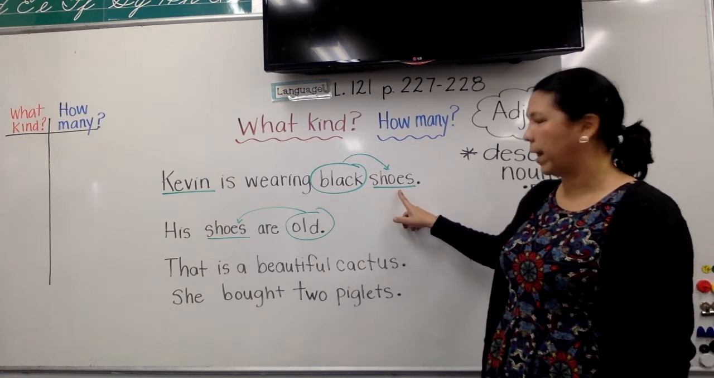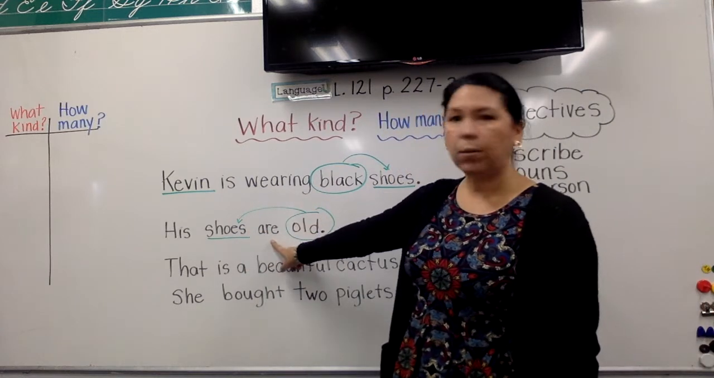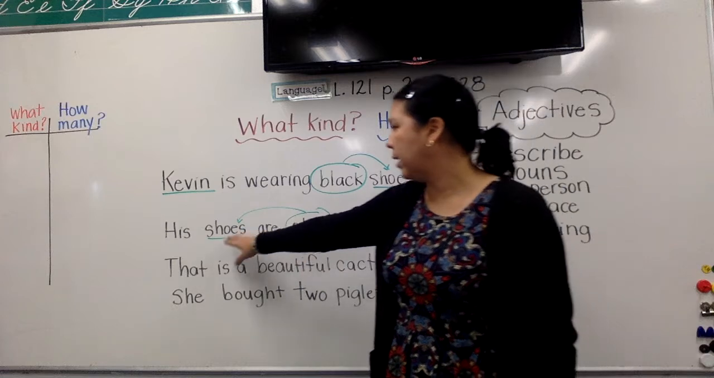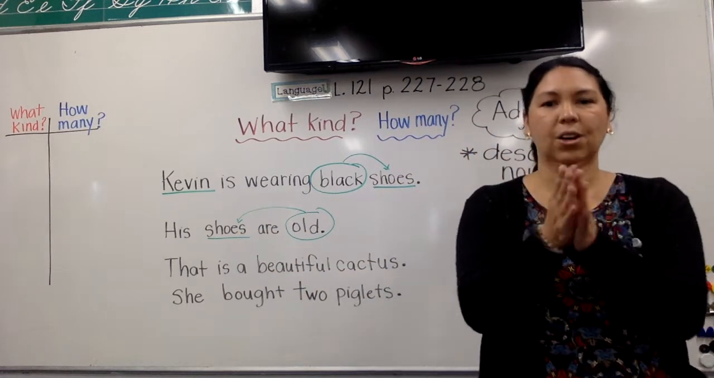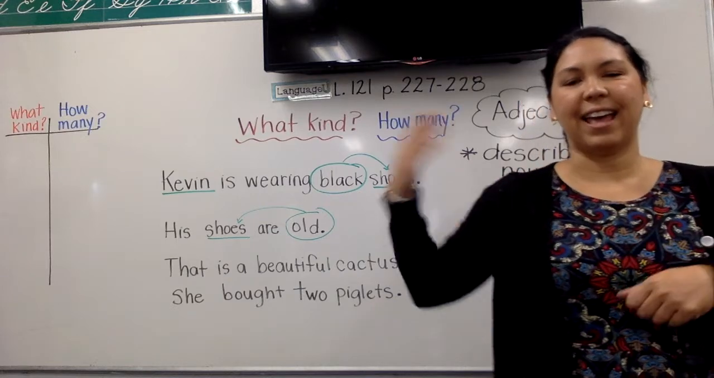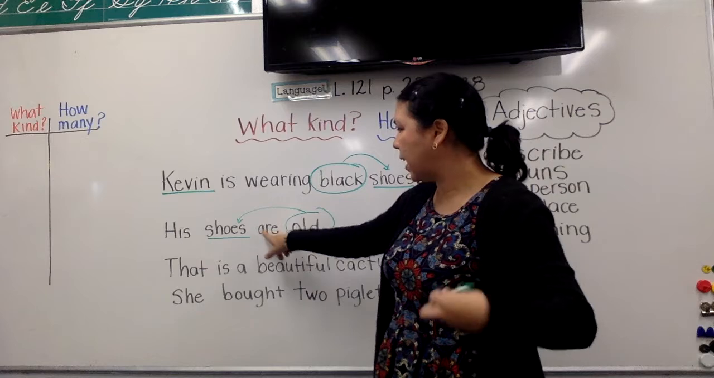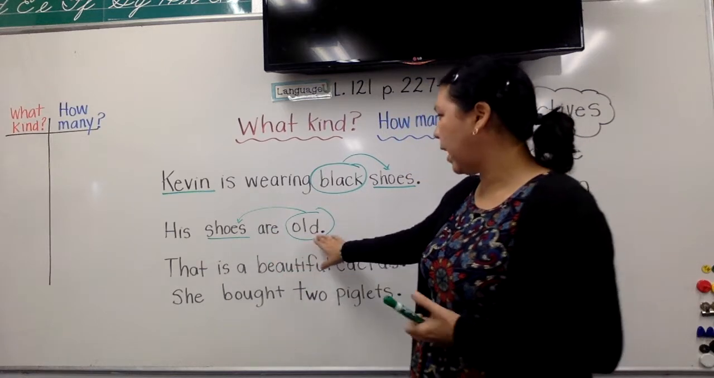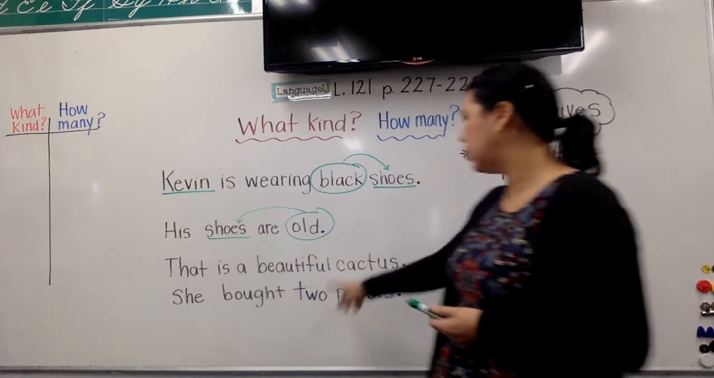So I want to show you this because sometimes adjectives can come before a noun describing it, the black shoes, or it can come after it following a linking verb, right? The shoes are old. Remember our linking verbs? Is, are, was, were, have, has, had, am, will. And so if we see any of those, a lot of times linking verbs are going to have an adjective describing the noun in the sentence.